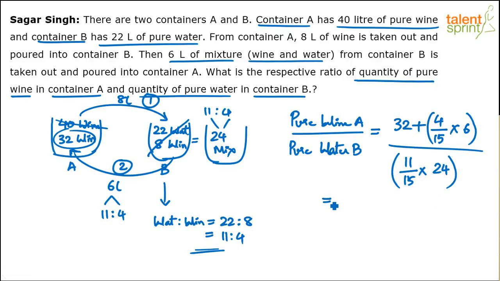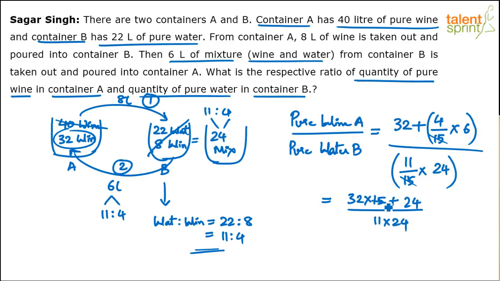So solve for this. I think 15 is the LCM, right? So we can cancel 15 in both numerator and denominator here, but we'll have to first multiply 32 by 15. So this becomes 32 into 15 plus 4 into 6, 24. You're able to follow? 32 into 15 plus 4 into 6, 24, divided by 15 anyway gets cancelled here, right? 11 into 24.